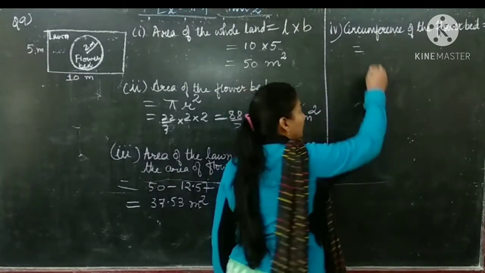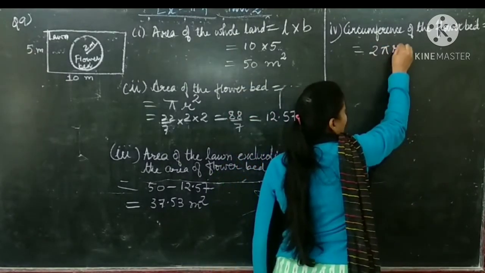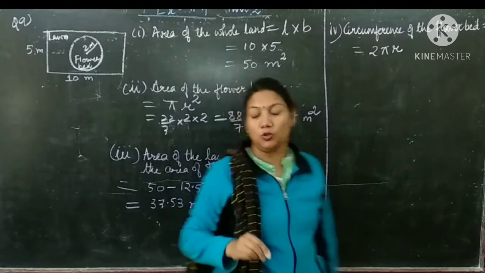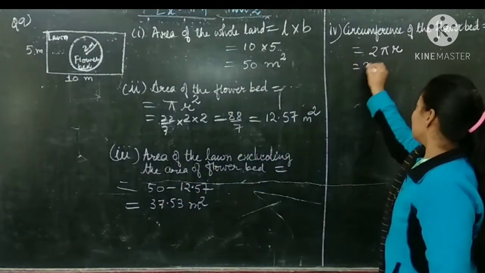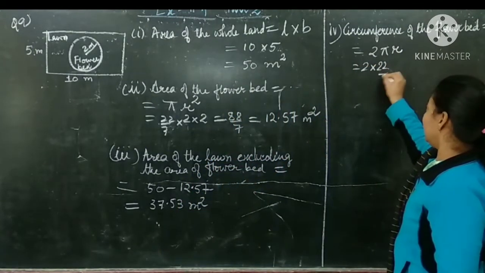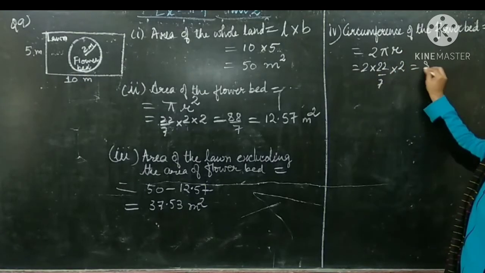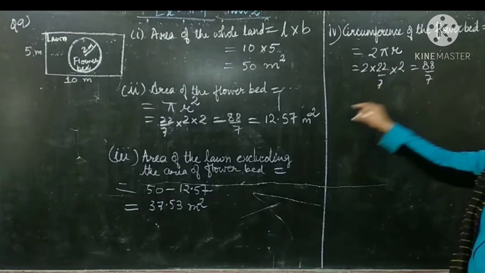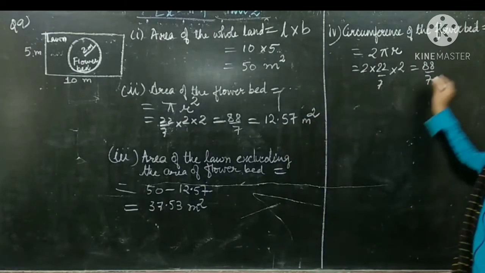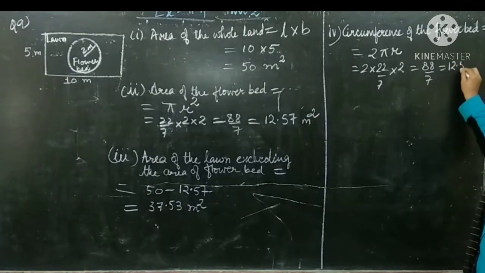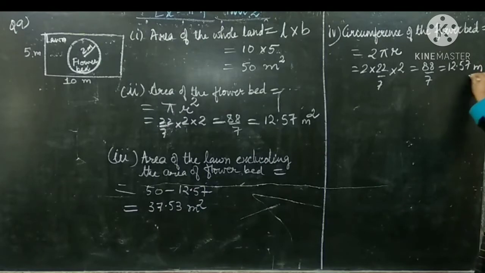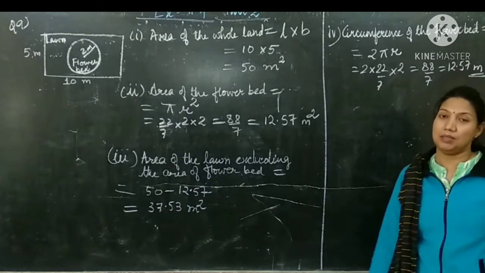Now the last part of the question is we have to find the circumference of the flower bed. So what is the formula for circumference? 2 pi r. So 2 pi r, we put the values 2 into 22 by 7 into radius is 2. Again we will be getting 88 by 7, that is equal to 12.57. So we will write 12.57 meters. Since it is circumference, we will write meters.